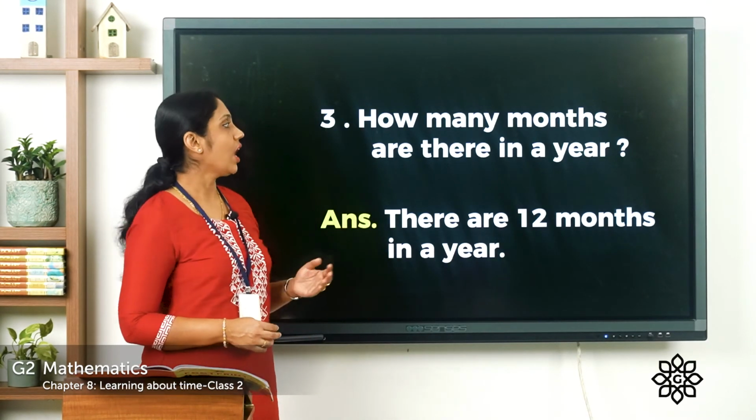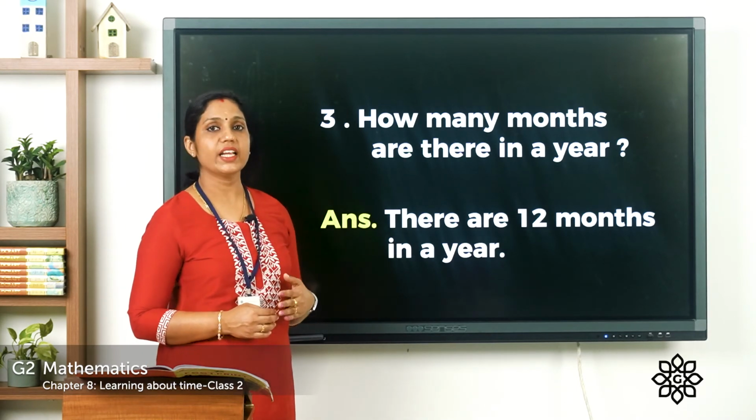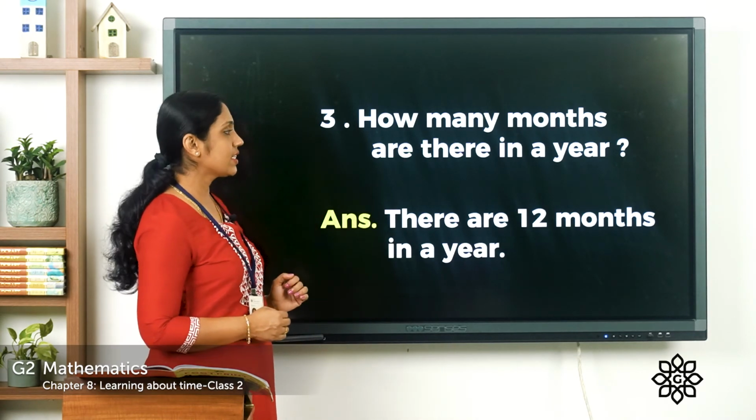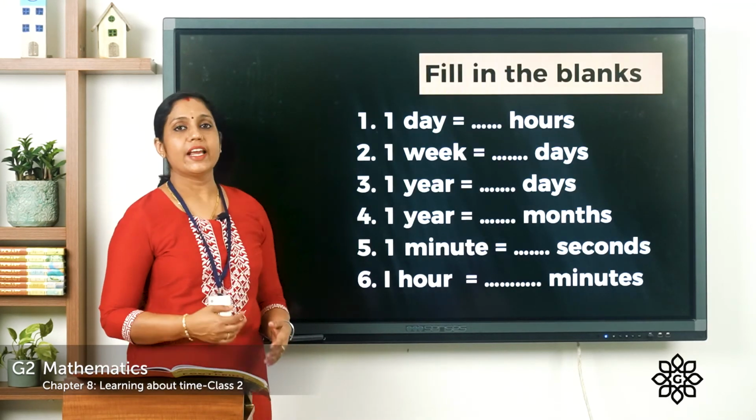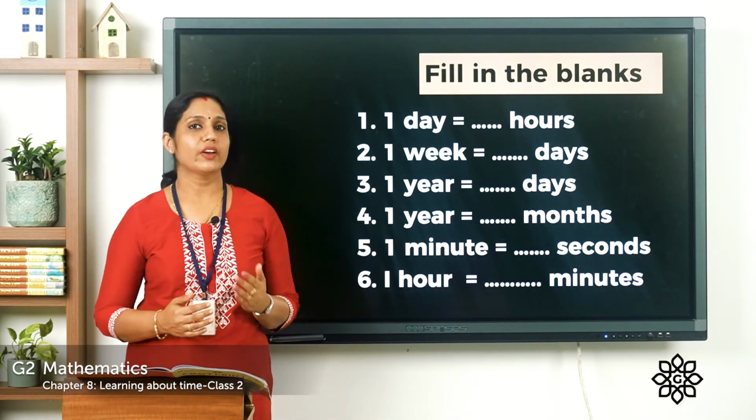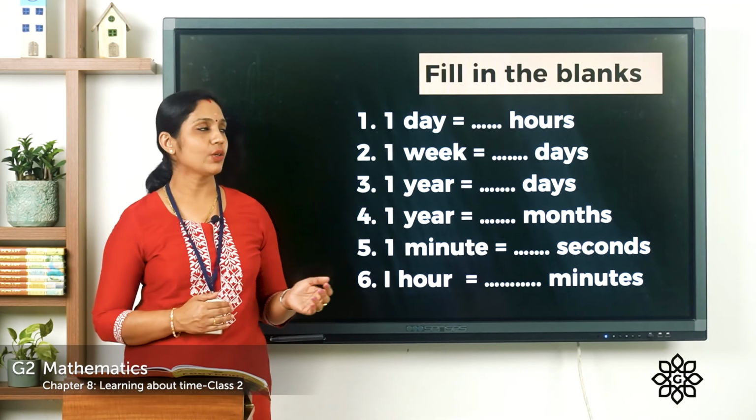Third question, how many months are there in a year? And what is the answer? There are 12 months in a year. Next, we have the fill in the blanks. You can write down this also in your notebook. Let's look at the questions.